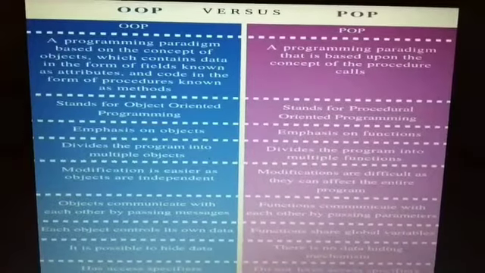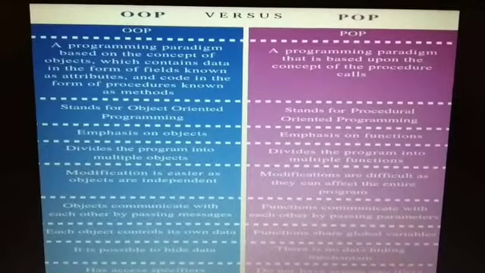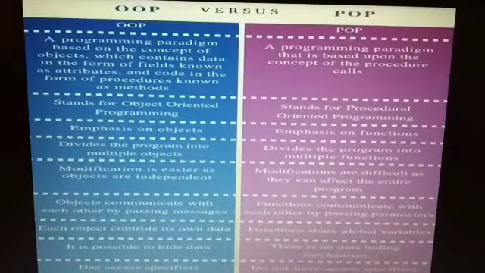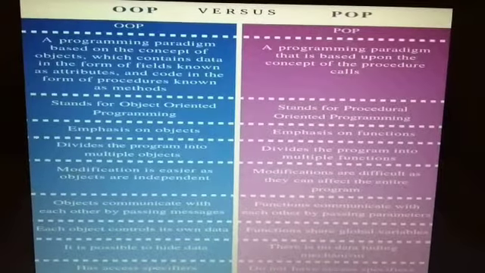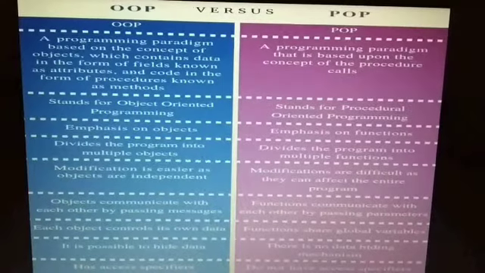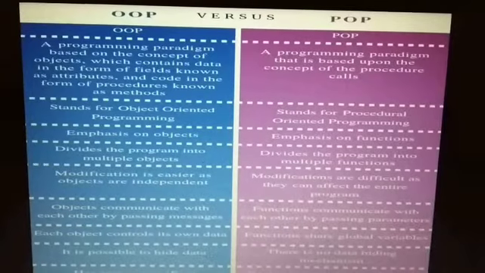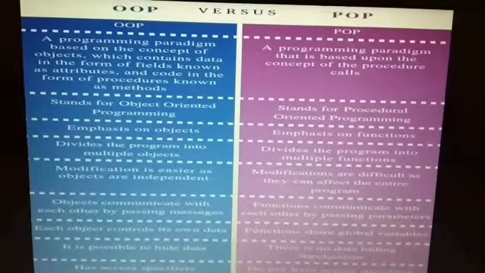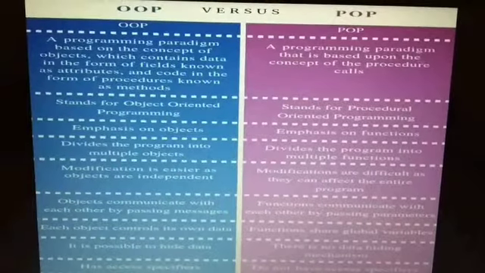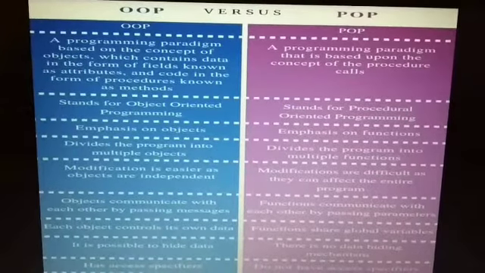If we make any changes in any object, it will not affect the other objects. But in POP, if we make any changes in any function, it will affect the others. The communication between objects is by passing messages. But in POP, the communication is by passing parameters. In POP, the functions are closely related to each other, but in OOP, the functions are not related to each other. Each object has its own data, but in POP, they use global data. One data is shared between all methods or all parameters.